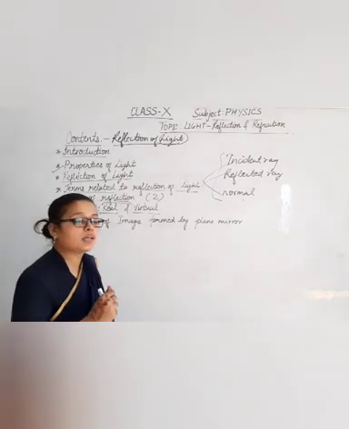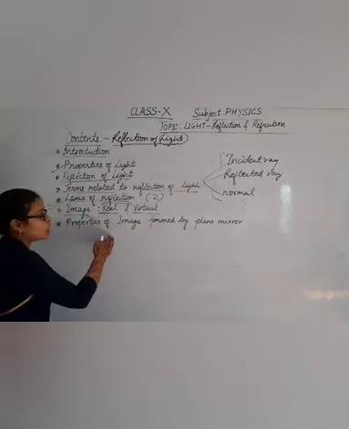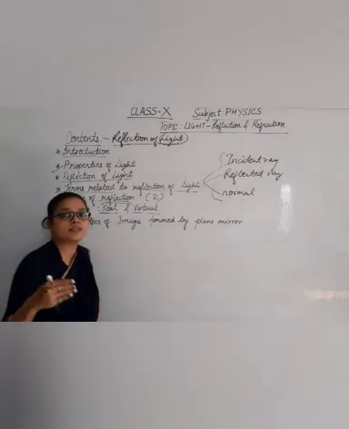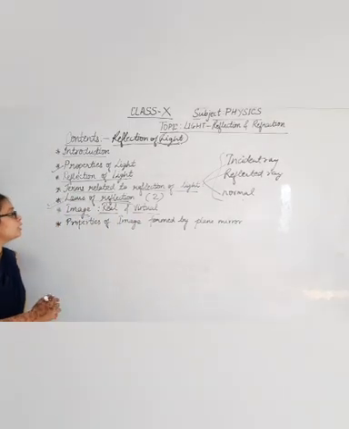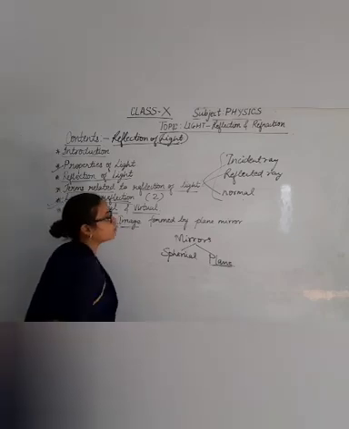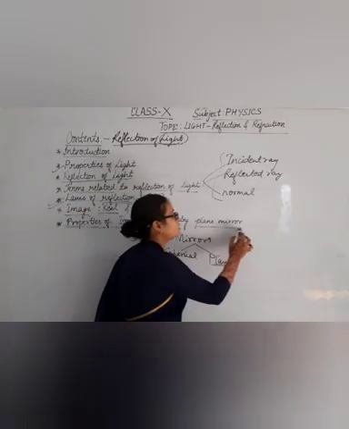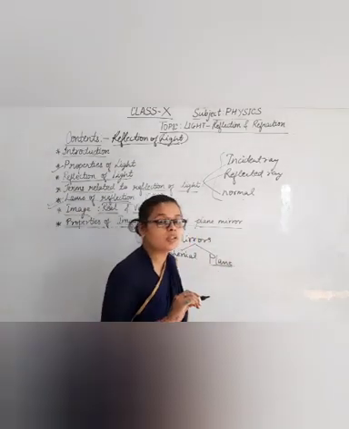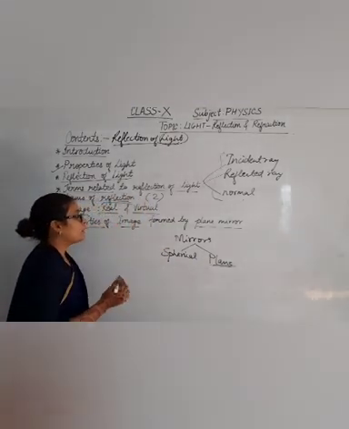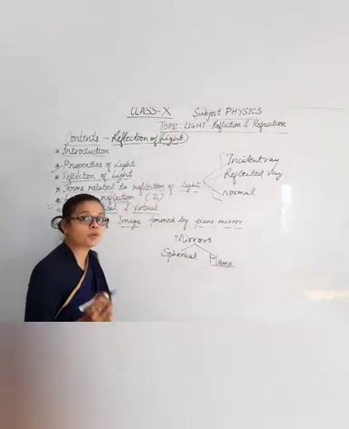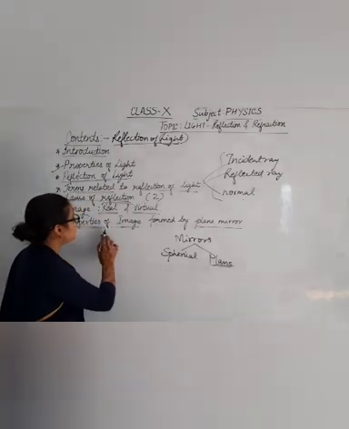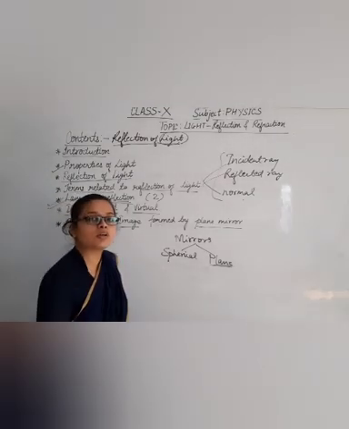With which mirror a real image forms and with which a virtual image forms will be discussed later in this chapter in detail. Properties of the image formed by a plane mirror, that is, when we see our face in the mirror, what type of image is formed and what its properties are, will also be discussed.